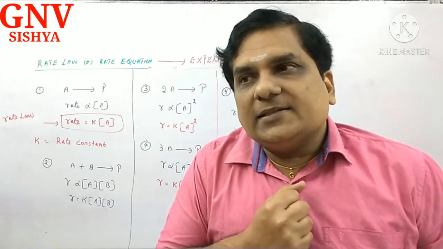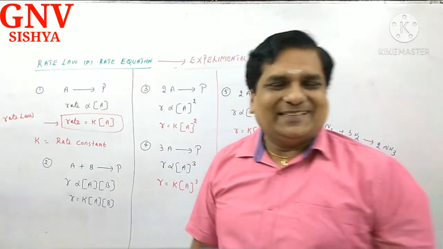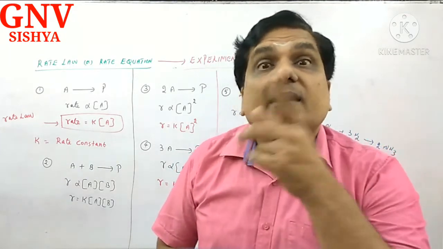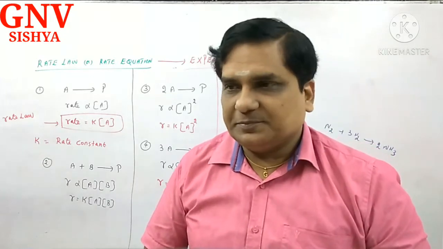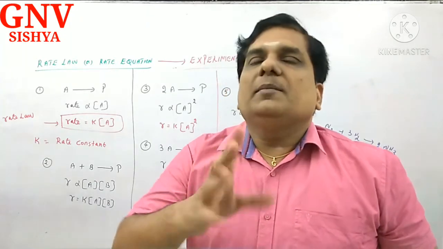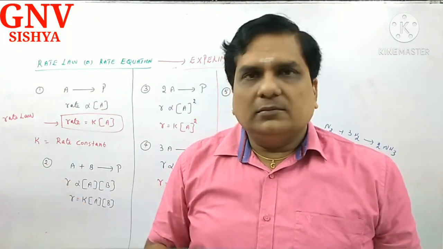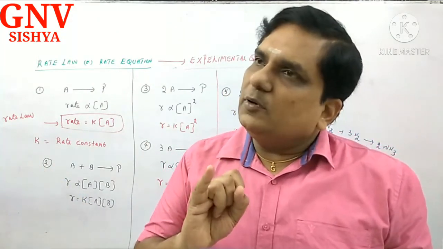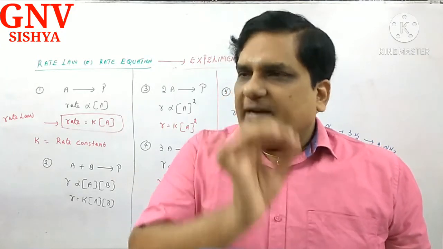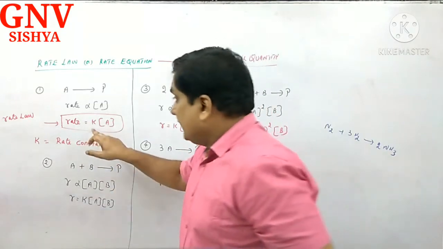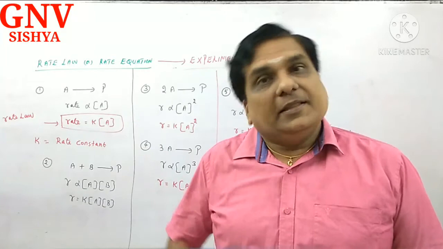Why do you call K the rate constant? Because it occurs in the rate equation. Correct? Theoretical rate equation. I have to modify my terms. So, a 1 mark or 2 mark definition: what is rate law? Sir, is it there in the textbook? You write your own statement. Rate law is an expression relating the rate of the reaction, the rate constant, and the concentration of reactant. Enough. This is basic.